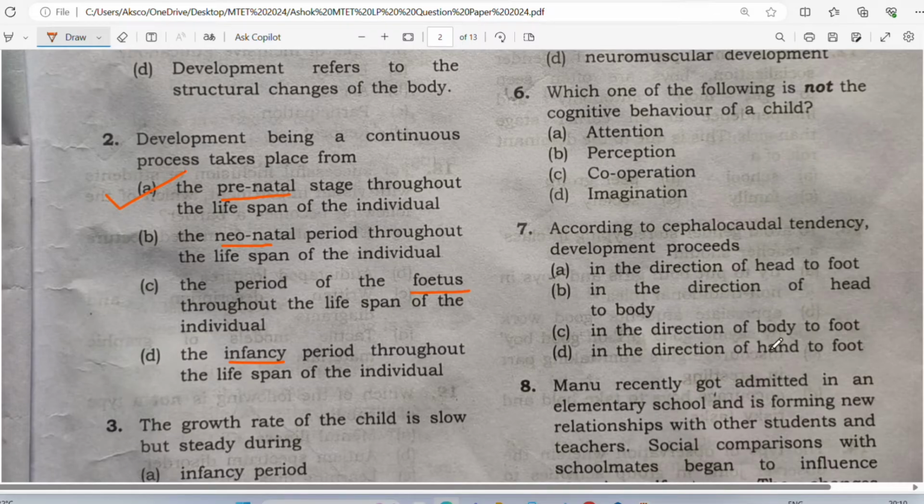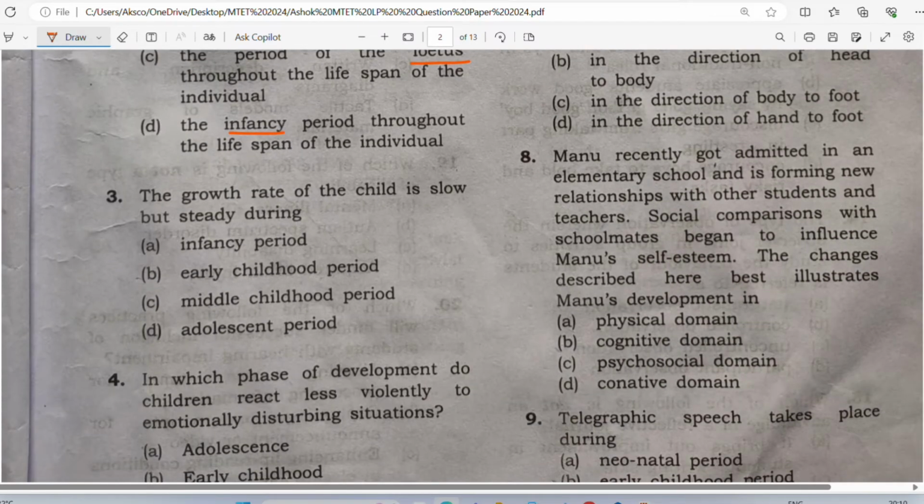Good, you understood, right? Now let us see question number 3. So what does question number 3 have for us? Let us see.